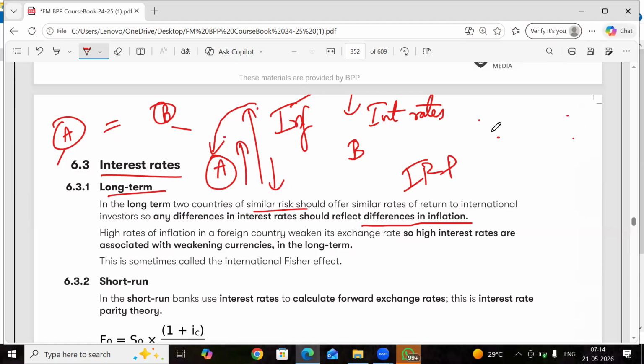So we can draw a conclusion. Country A and country B. Country A's inflation is very high. Its interest rates will be high. With inflation high, the monetary policy will be, interest rates will be high. The government doesn't want people to take more loans now.